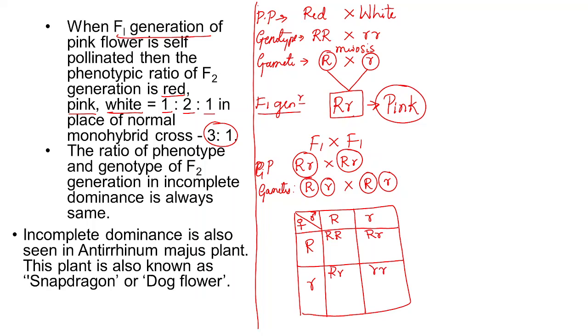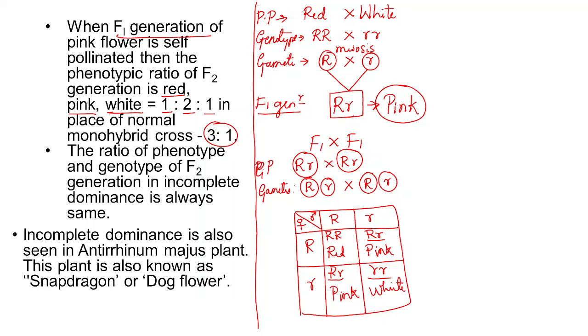Due to the presence of both alleles as capital R, red colored flowering plants are produced. Due to the presence of one capital R and one small r, in both of these pink colored flowering plants are produced. And in the last one, white colored flowering plants are produced.